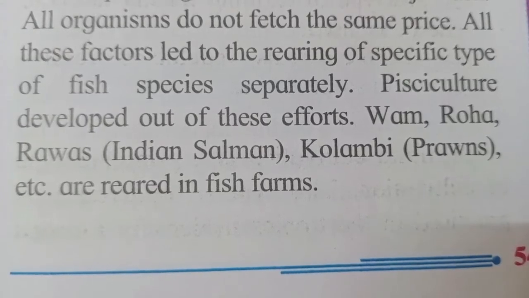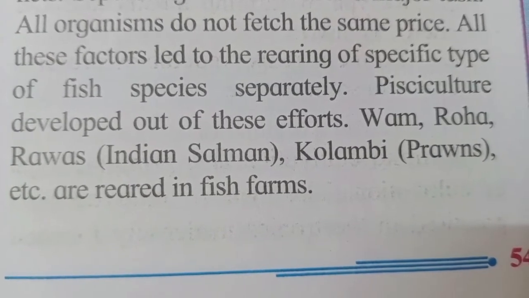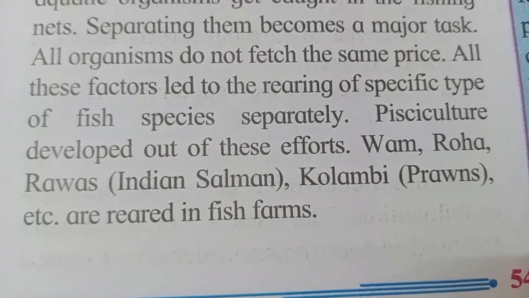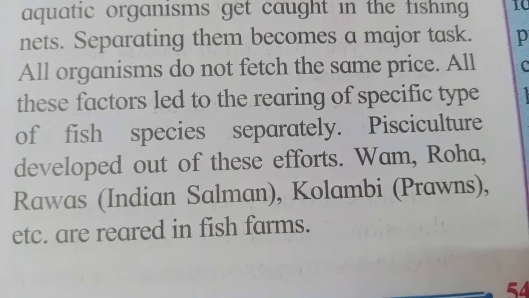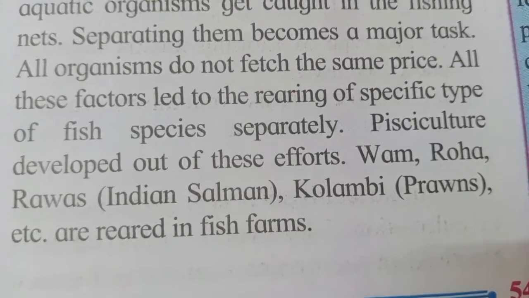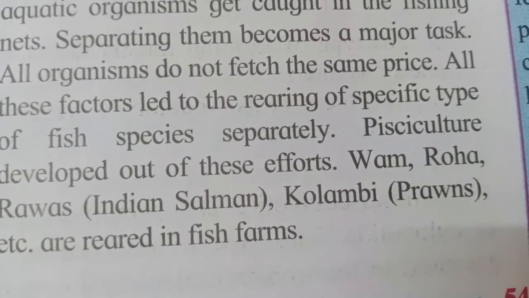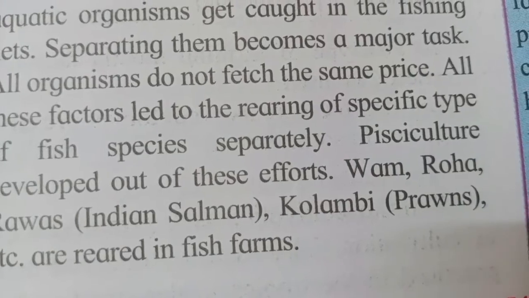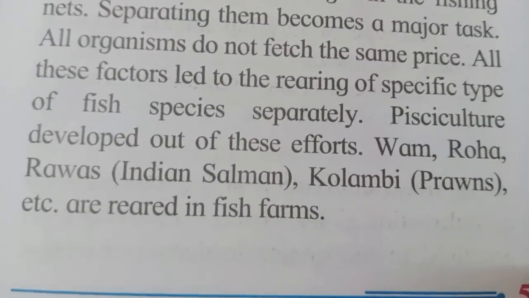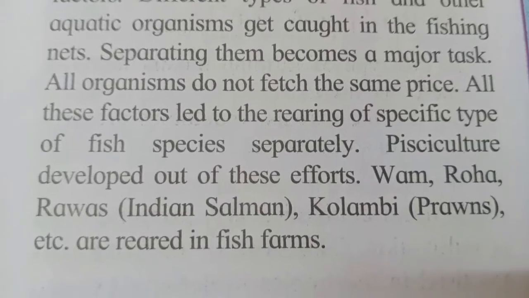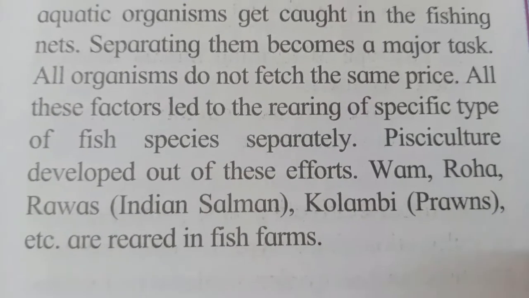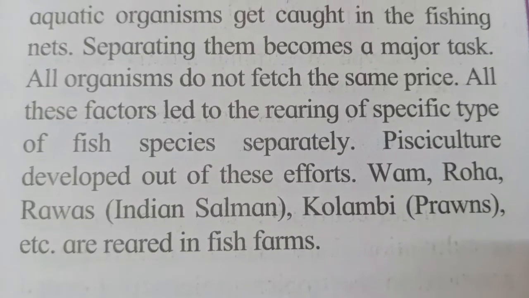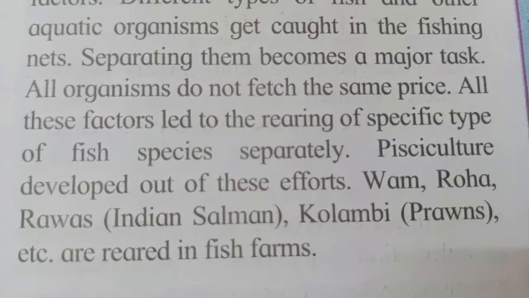Catla, rohu, ravas, that is Indian salmon, and kolambi, that is prawns, etc. are reared in fish farms. So when they look after pisciculture or fish farming, they use certain types of fish, that is catla, rohu, ravas, or kolambi, that is prawn. Only these particular fish are grown and taken care of.